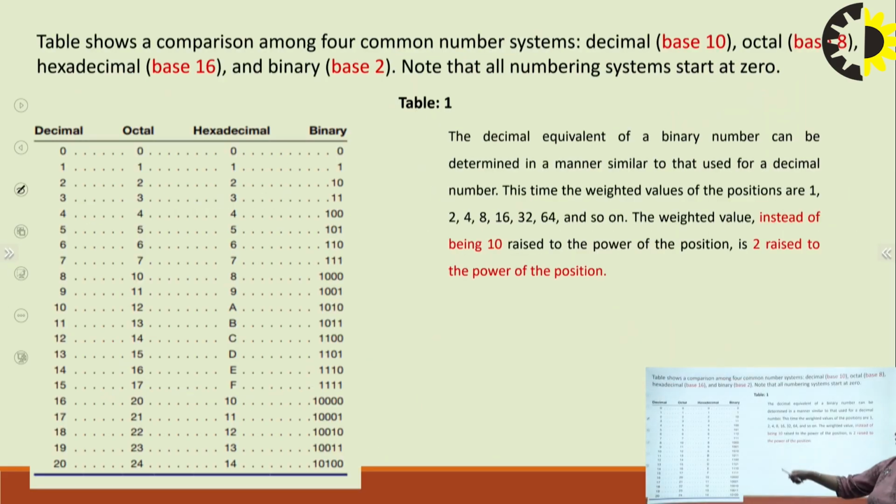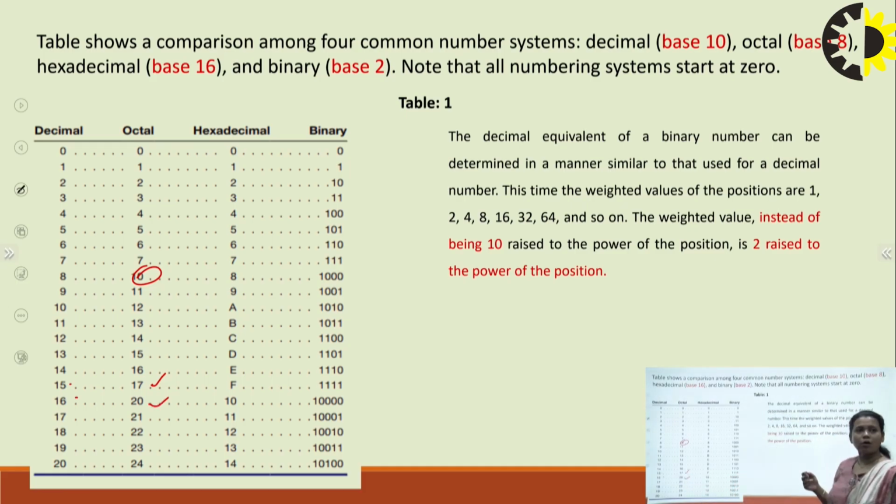So I have covered the table of the whole number system. First I have written the decimal number system from 0 to 20, then the corresponding octal number. You see that till 7 it is the same, but after 7, for decimal number 8 it is 10, right? Similarly, after 15 the octal number is 17, but 18 and 19 will not come. For decimal number 16 you will get 20, right?